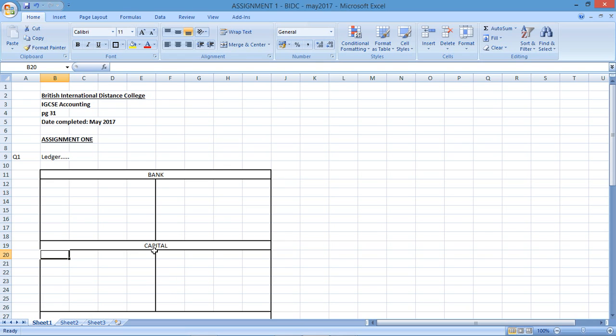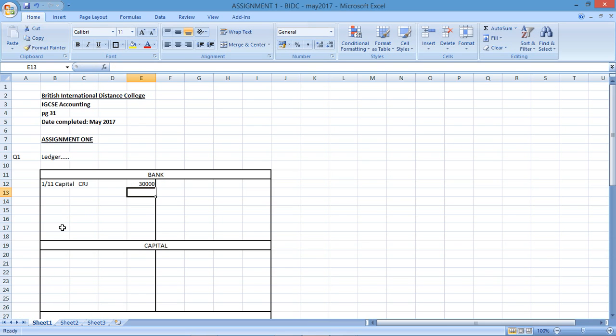So we know capital is going to be affected because the owner has contributed $30,000 and it was paid into the business's bank account. So the business's bank account is going to go up on this particular date, and it'll be referenced with capital, and they would have gone to the cash receipts journal.